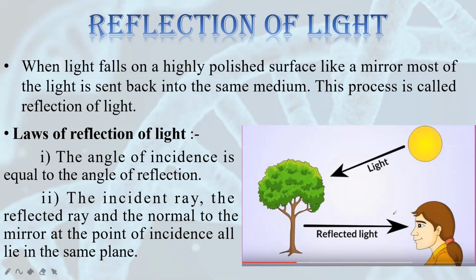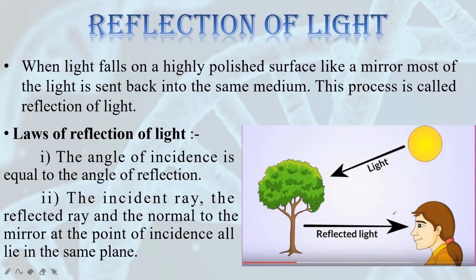So the angle which comes when the light is incident on an object is known as angle of incidence, and the angle formed when the light is reflected is known as angle of reflection. So the law of reflection says that angle of incidence will always be equal to the angle of reflection. That is the first law of reflection of light.